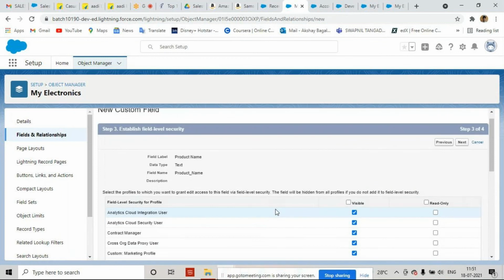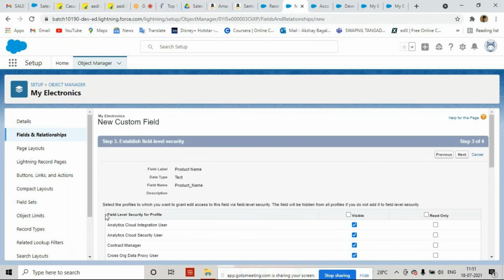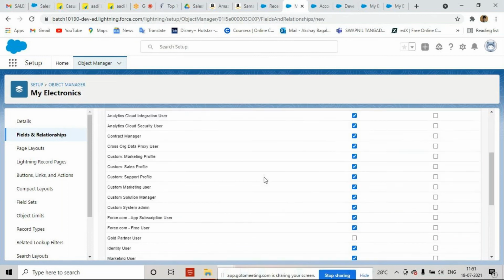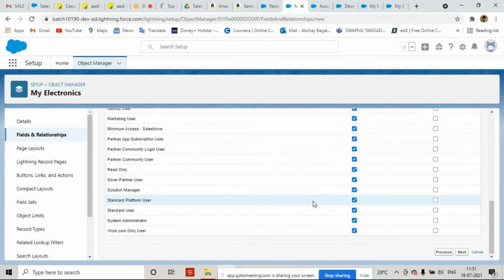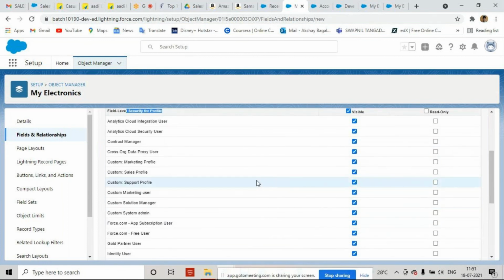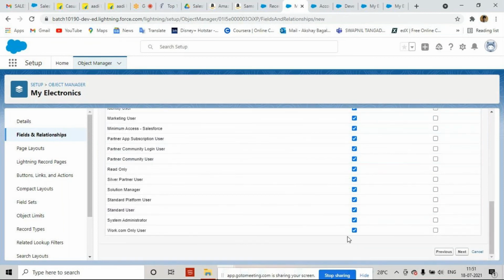Now these are the profiles. This is a very important concept. In Salesforce we have a topic called the security model, which we are going to see in coming classes. But currently I am providing access to all the profiles. Everyone can see the data. Currently I am not hiding access from anyone. Now let's click Next.